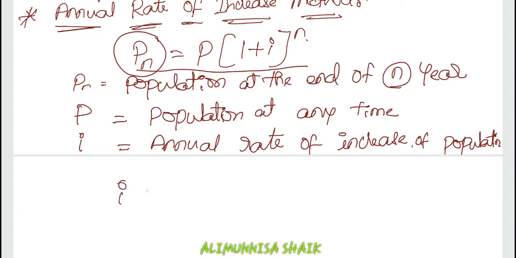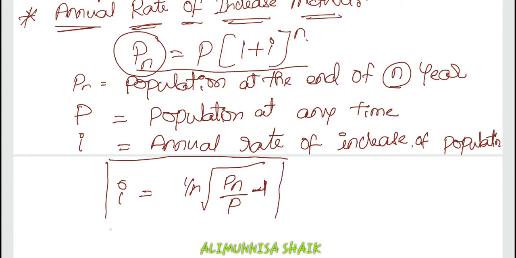Then the formula is I is equal to (Pn by P) to the power 1 by n, minus 1. This is the main formula used for the annual rate of increase method.